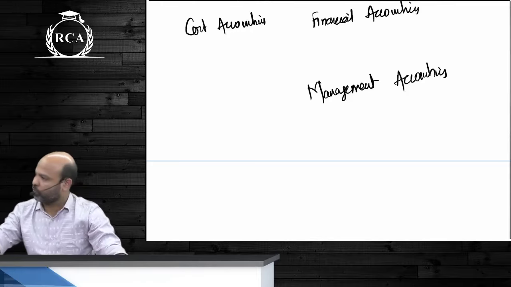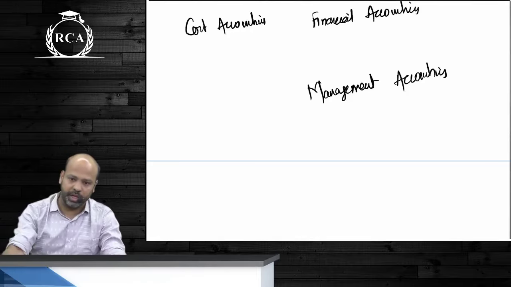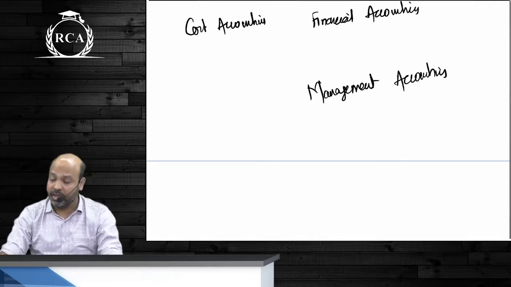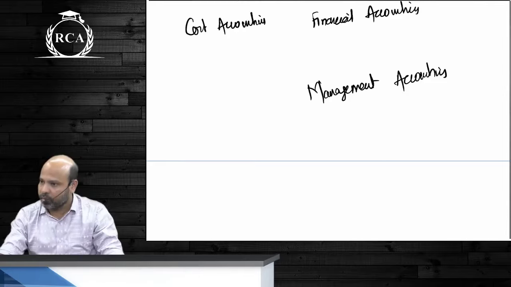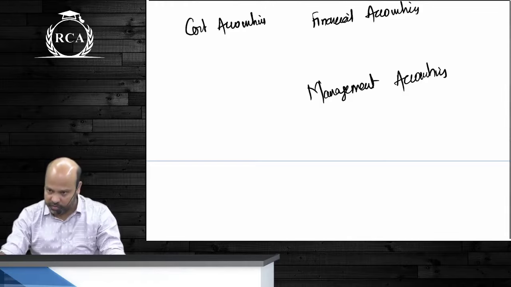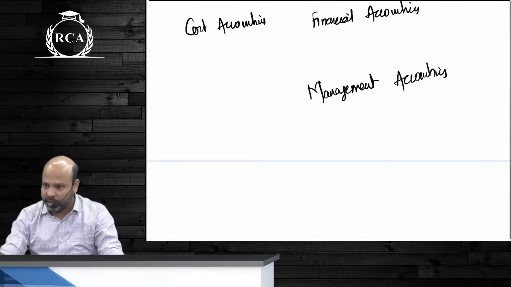I told you a couple of minutes before, if there's a decision to be taken whether you will have to generate your own power or procure the power from someone else, that's management accounting. But to take that decision, you will have to maintain cost records, and that is given by cost accounting. समझ में आ रहा है नहीं आ रहा है?